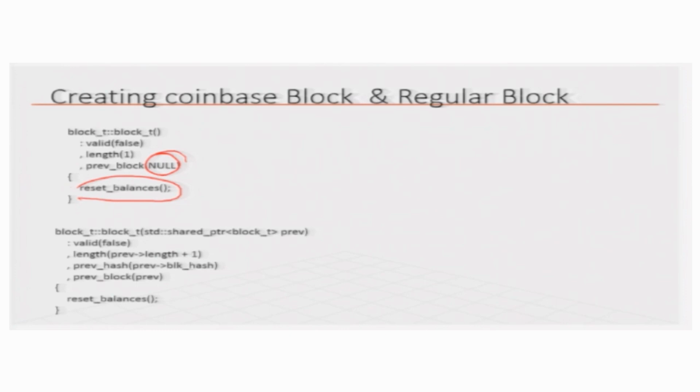For a regular block, you initialize all these data items: validity is set to false, length is updated to the previous length plus 1, previous hash is the previous block's hash, and previous block is the pointer to the previous one, and you reset balances. After that, with different functions you keep adding transactions and so on to the block.